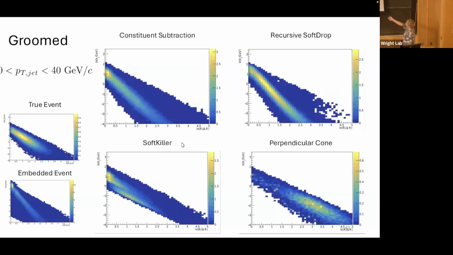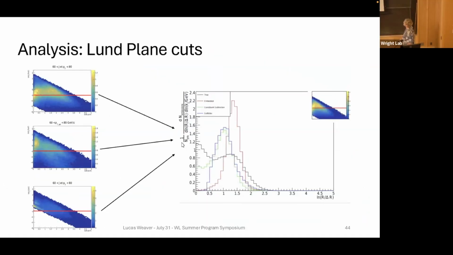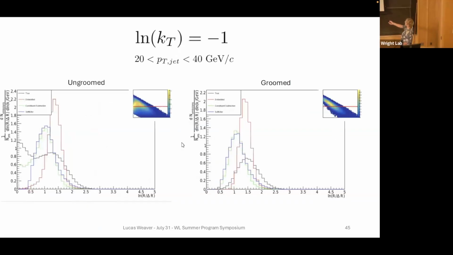When we do that, again, low momentum, we don't see much, but then at higher momentum, we see that that region in soft pillar and subtraction was indeed the perturbative QCD region that we were looking for in the true event. So with the groomed lumen planes for constituent subtraction and soft pillar, we are able to recover the true event. And then we can make cuts along constant y and x values to really see how well the different methods are doing.